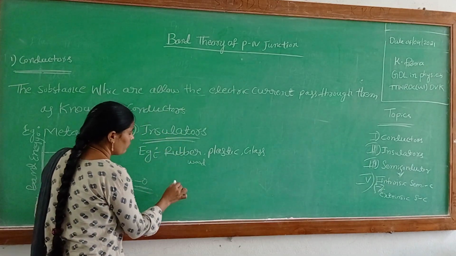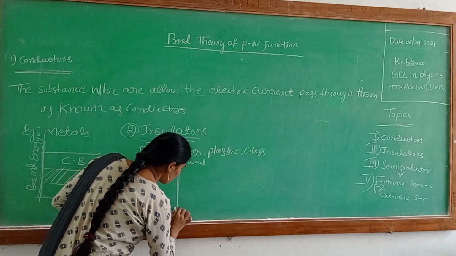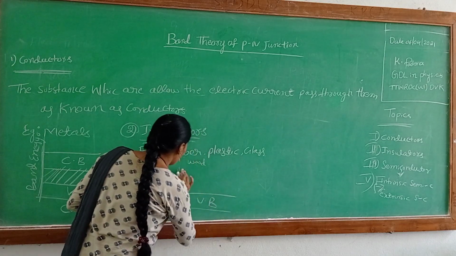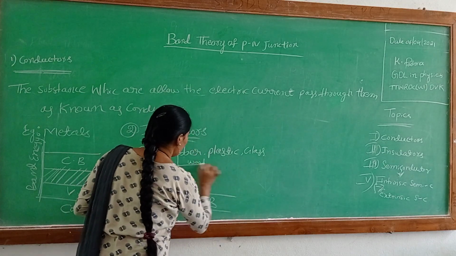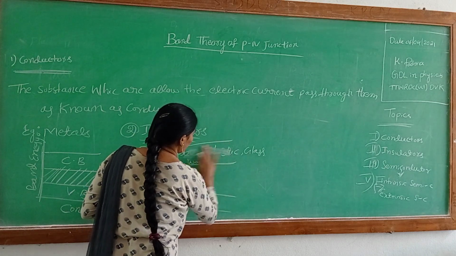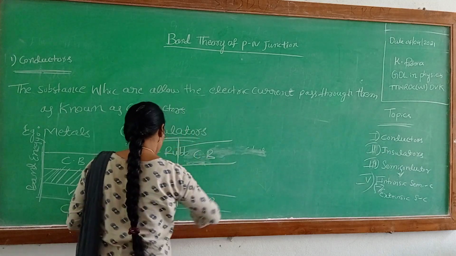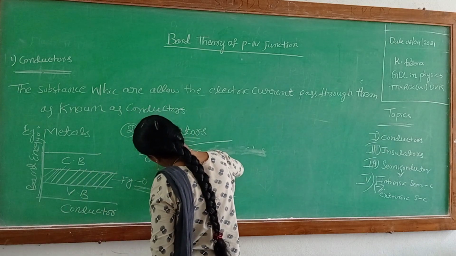Next, we explain the insulator with the diagram. These are the valency band and the conduction band. Band energy.